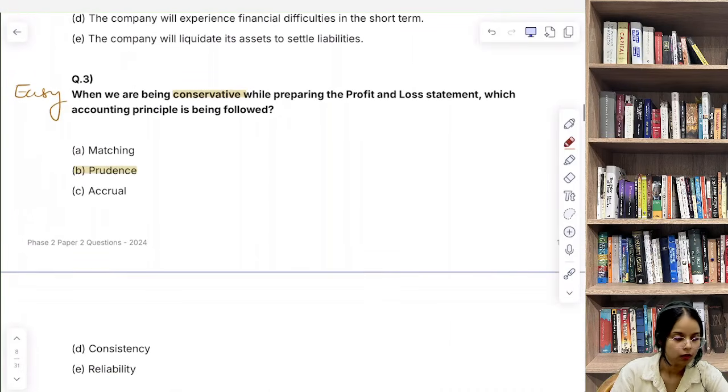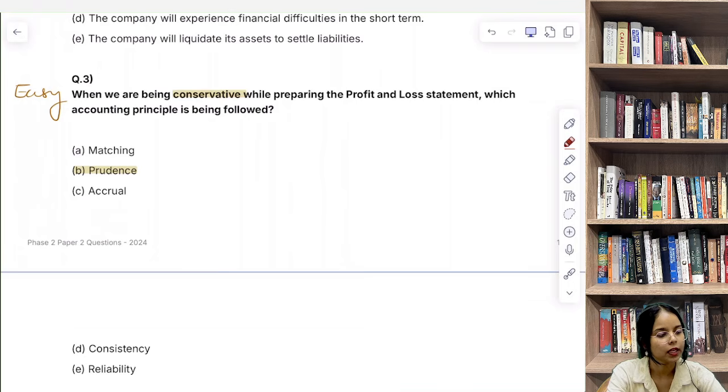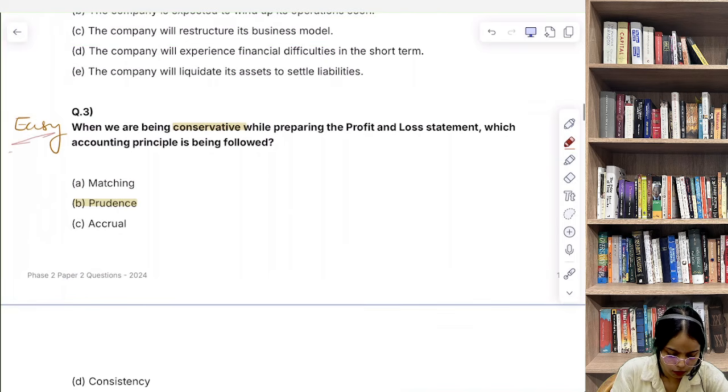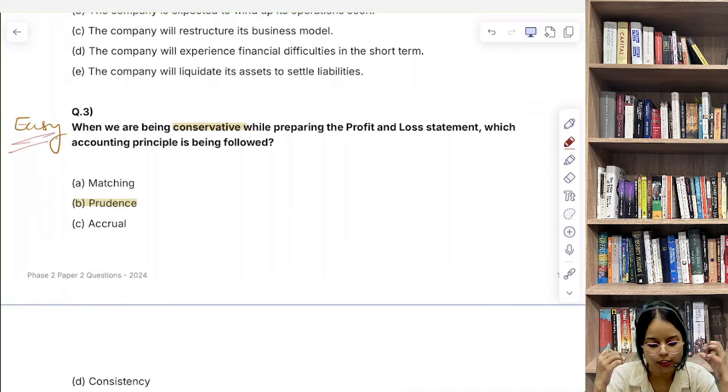Now let's discuss question number 3. When we are being conservative while preparing the profit and loss statements, which accounting principle is being followed? So basically हमने अकाउंटिंग प्रिंसिपल के बारे में अब हम पढ़ रहे हैं. 3 क्वेश्चन में हमने अकाउंटिंग प्रिंसिपल देख लिया. So this is again a very important topic for you, accounting principles. Again very easy question. So here SEBI checks your understanding for the purpose of conservatism.